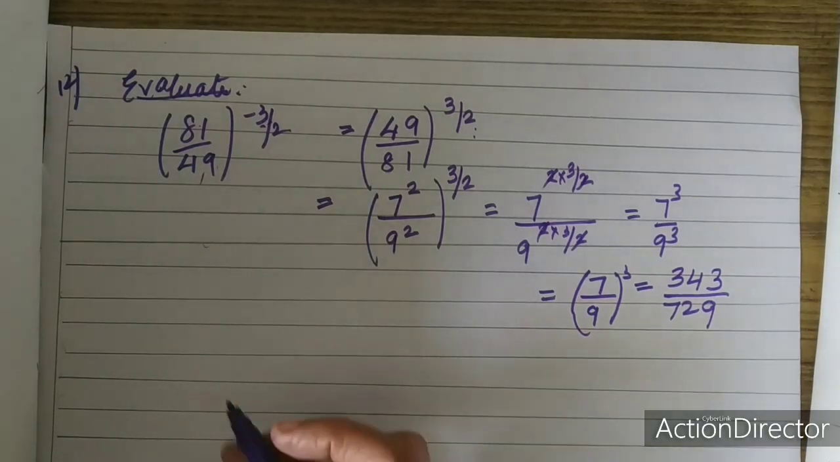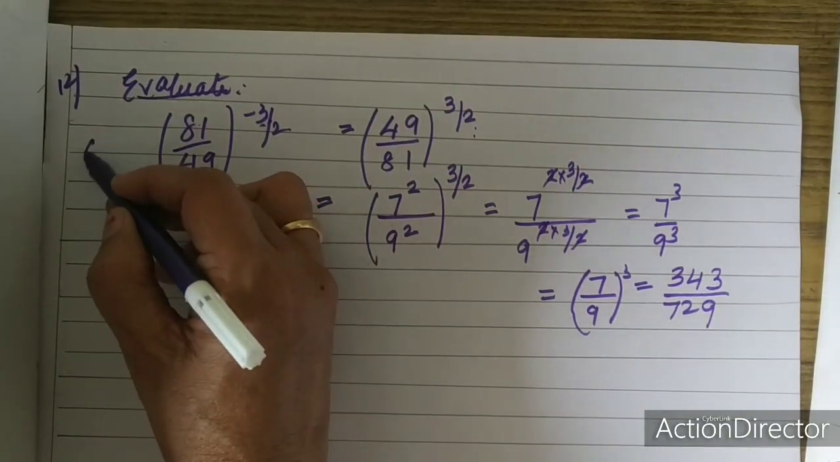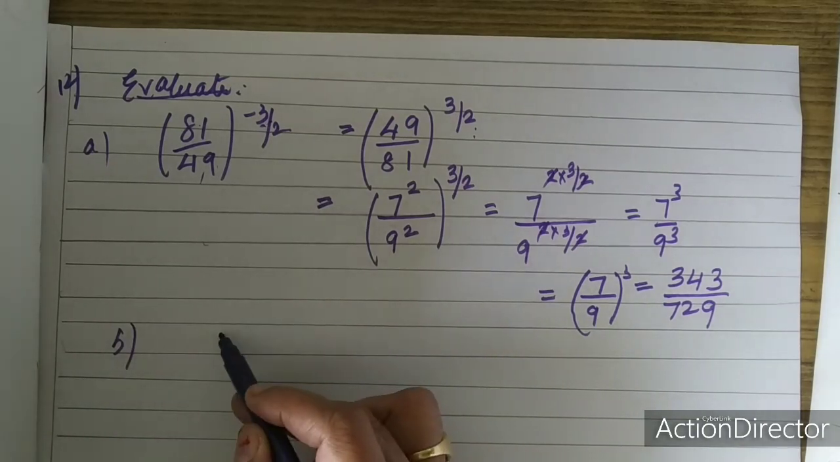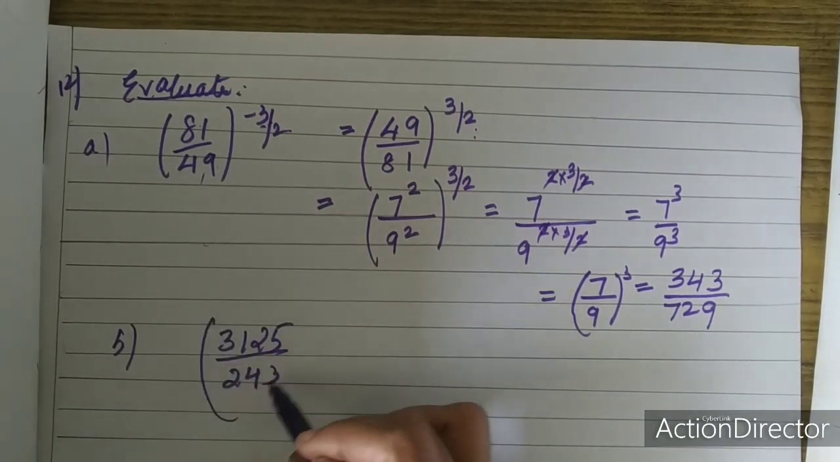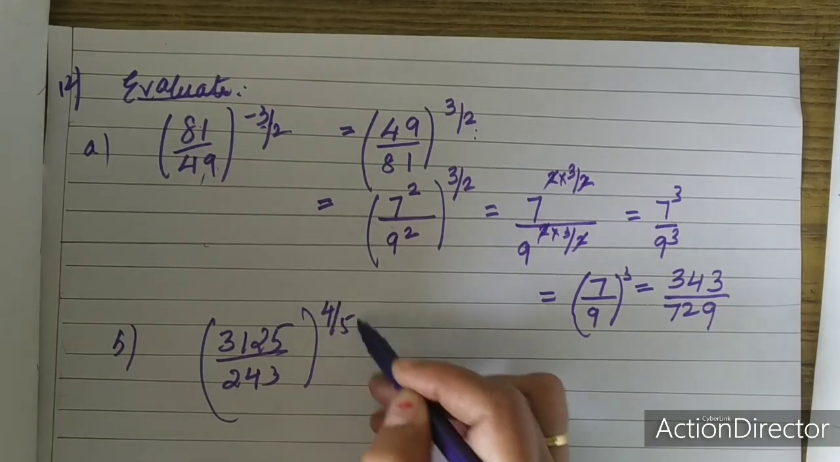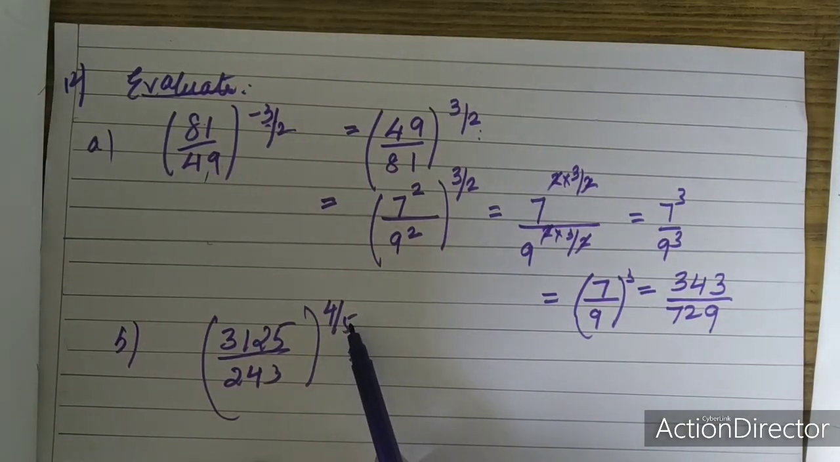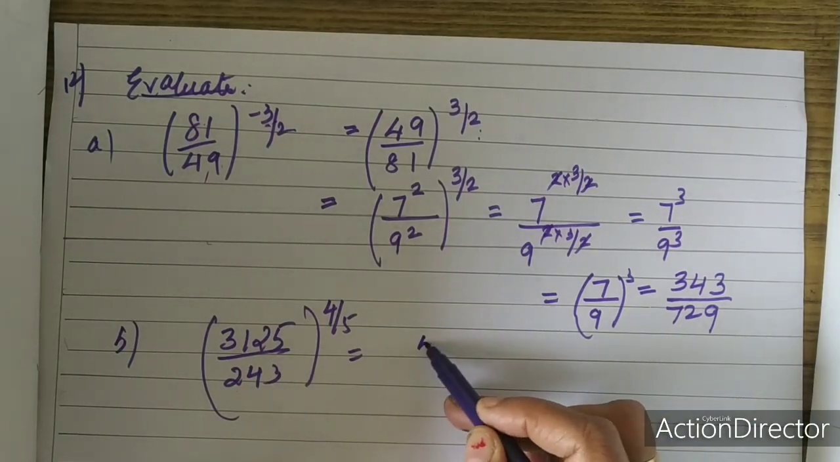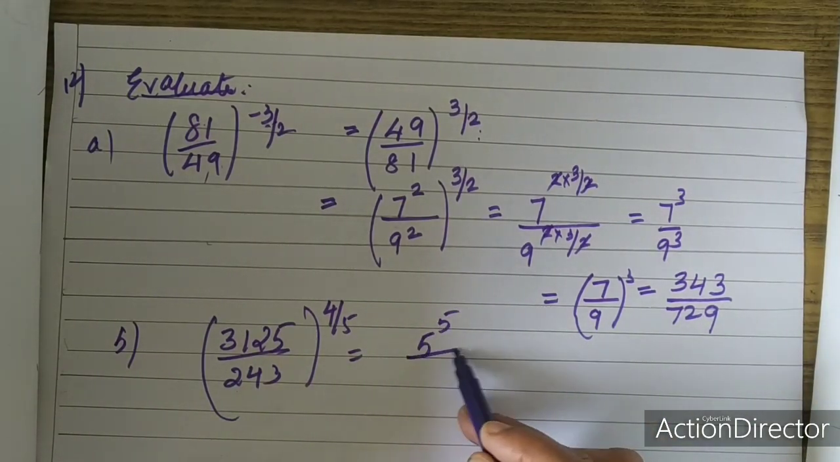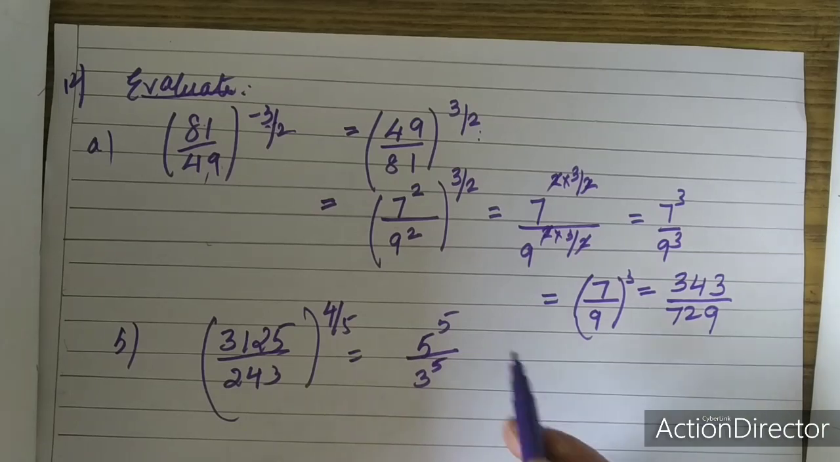So one more sum based on the same type. 3125 upon 243 whole raised to the power of 4 by 5. Again it is a hint for you. Since the denominator is 5, this number has to be expressed in the form of power of 5. So 3125, just now we did, it can be expressed as 5 raised to the power of 5, and 243 can be written as 3 raised to the power of 5.